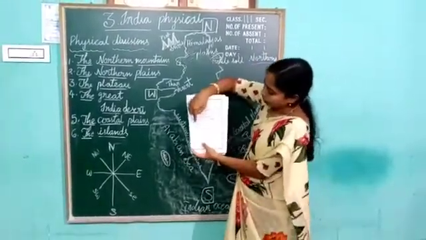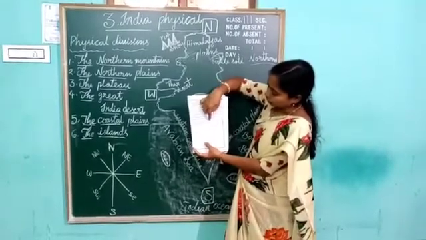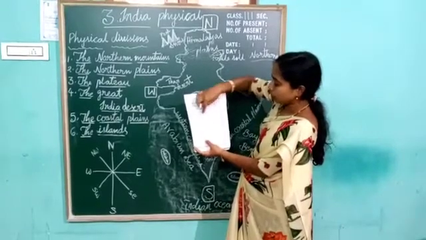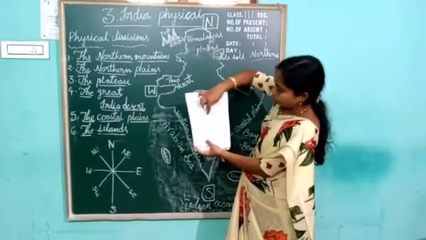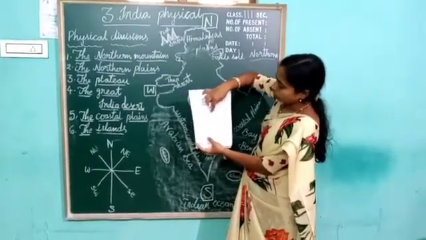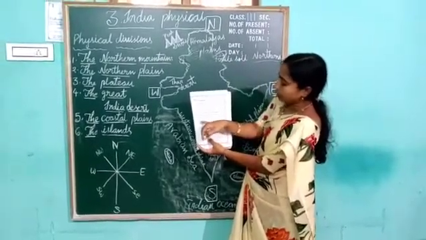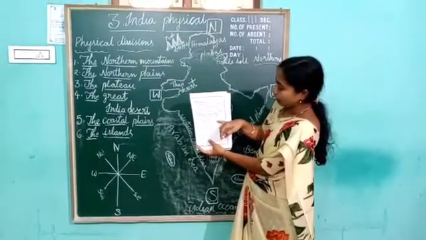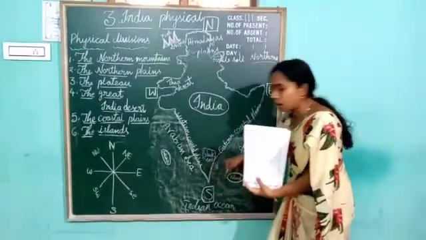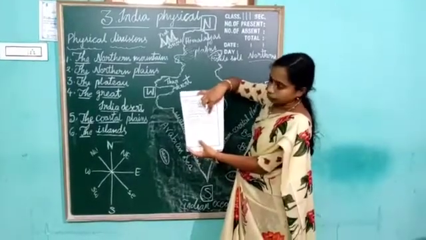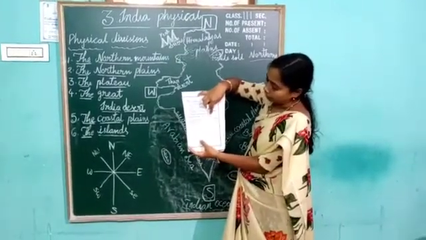Second one, see children. Black soil is good for growing dash. Black soil is good for which crop children? Cotton. C-O-T-T-O-N. So the second blank is cotton. Next, third blank, see. The southern part of India is a dash. The southern part of India is called the plateau. See, the spelling is in the box. Plateau. The third answer is plateau.